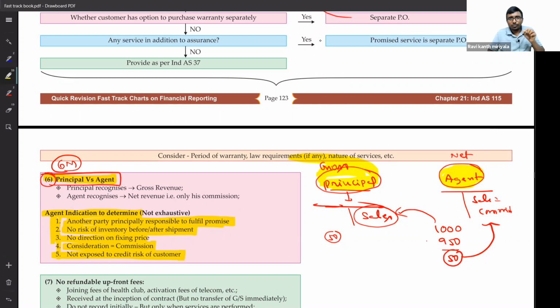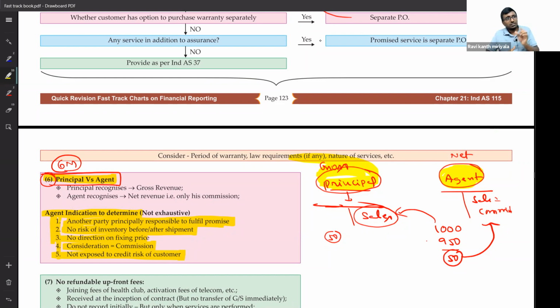Any day, if your discussion is substantiated based on the standard, there will be some marks for you. That's why we always say the first paragraph must be based on the standard: as per Ind AS 115, the identification of agent and principal is based on the following indicators: 1, 2, 3, 4, 5.